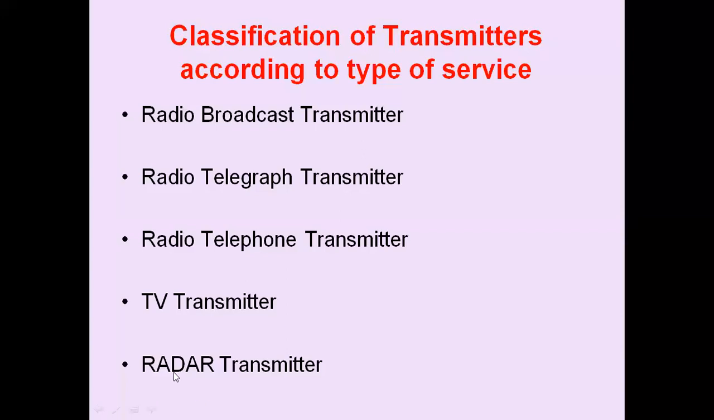Then the next type of transmitter is the radar transmitter. Radar stands for radio detection and ranging. Radar may be of two types, pulse radar and continuous wave radar. Pulse modulation is used in pulse radar transmitters, whereas continuous wave modulation is used in CW radar. It uses high output power, that is 100 kilowatts peak, and operates at microwave frequencies, typically 3 gigahertz.